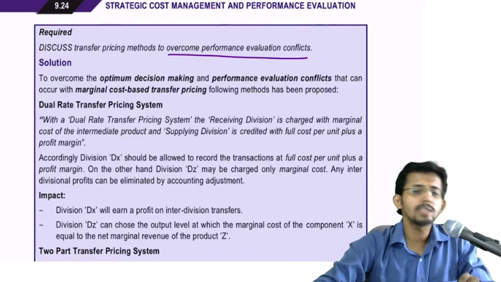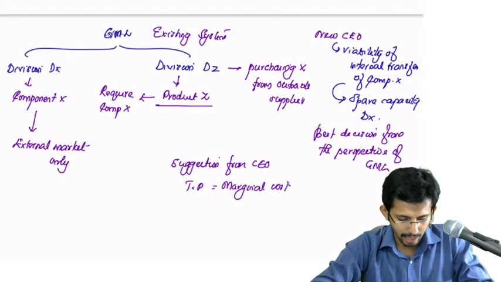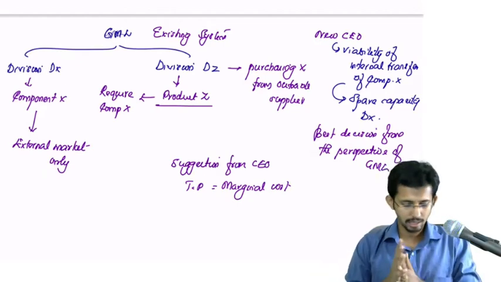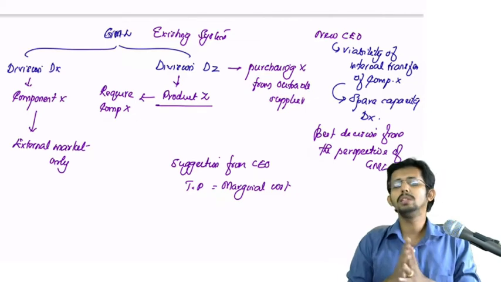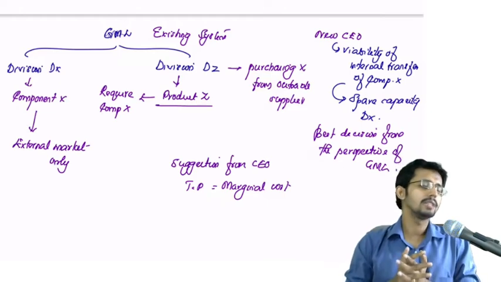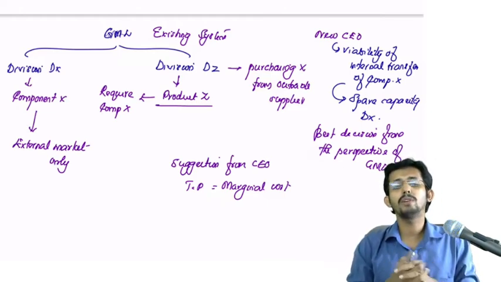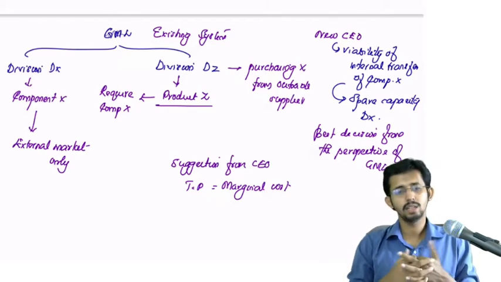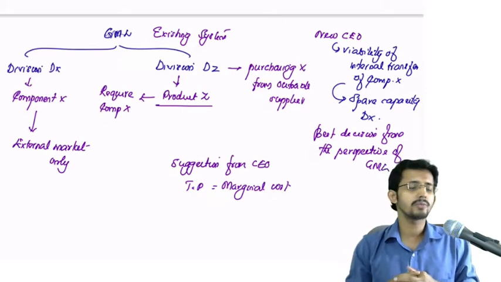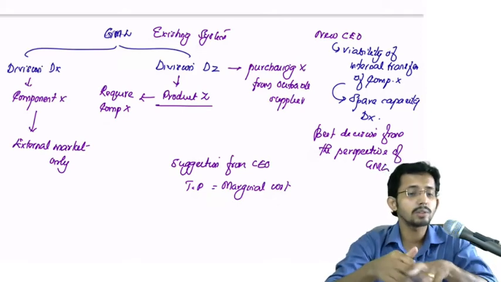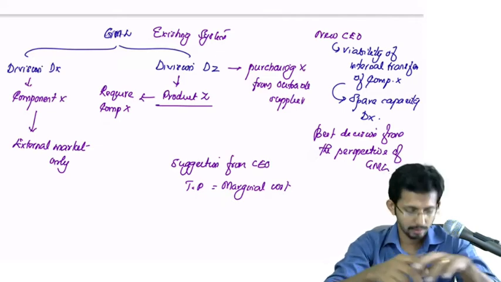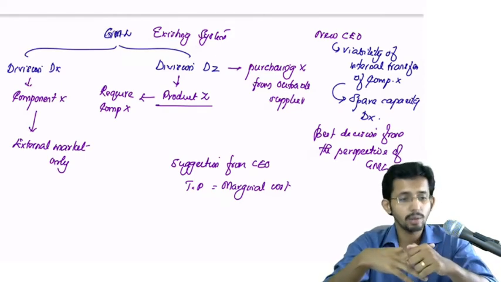So what's happening here? There are two divisions, and the two divisions have divisional managers, and the output of one division is used as the input of the other division. The newly joined CEO suggested that instead of purchasing this component from outside, it is always better to go for internal transfer. But the problem is, he has suggested marginal costing as the basis for fixing the TP, which was objected to by the manager of DX. He said that why should he transfer the goods to DZ if he is not getting any benefit out of it?